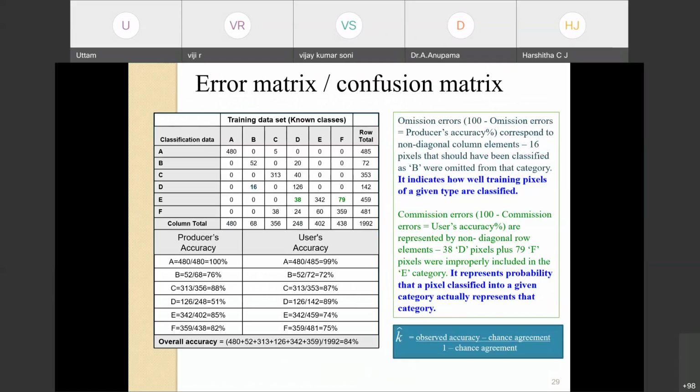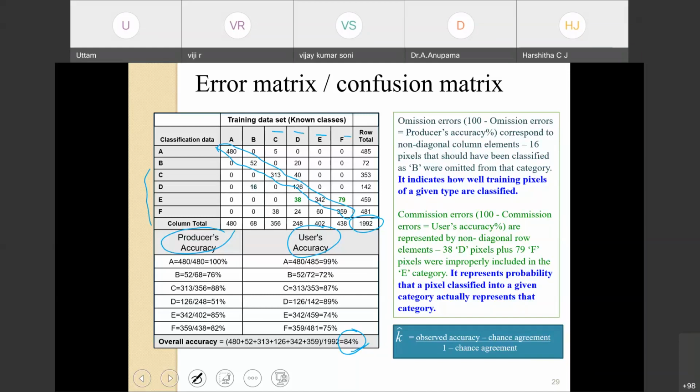For a multi-class problem, we will extend the number of classes from A and B, and we will now include C, D, E, F in both rows and columns. We will compute producer's accuracy, user's accuracy for a multi-class problem, and also overall accuracy, which is the sum of the diagonal elements divided by the total number of observations. We had also seen this in a two-class problem. As such, here the accuracy is 84%.